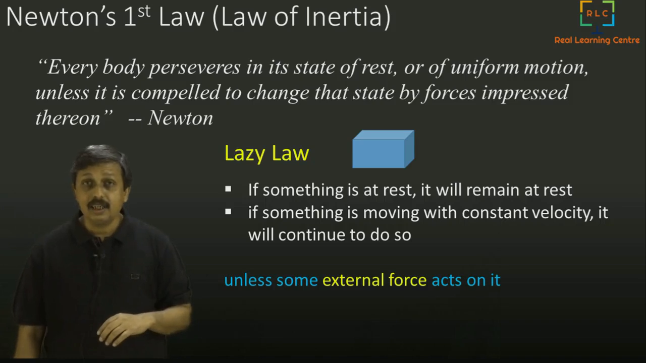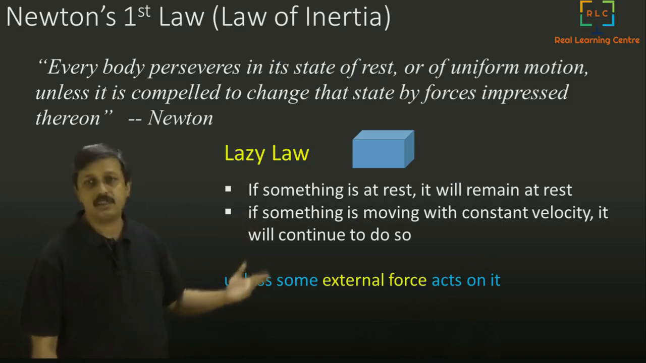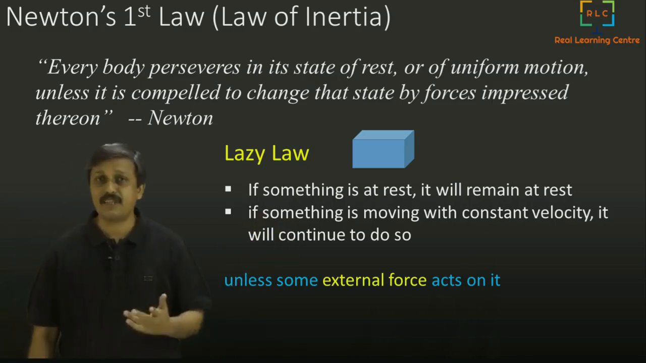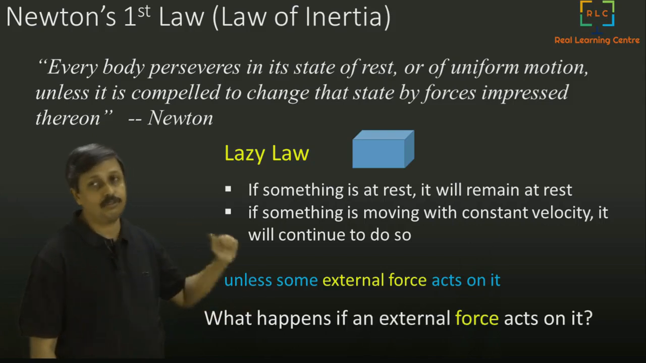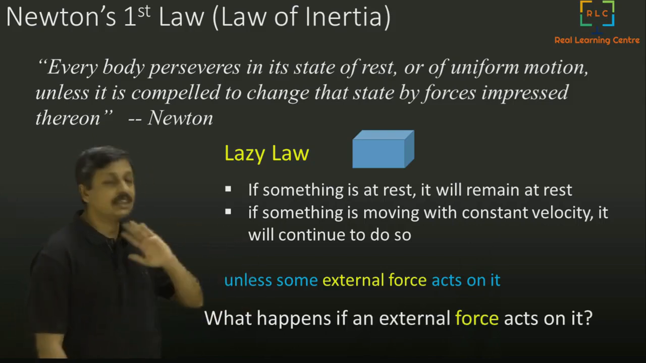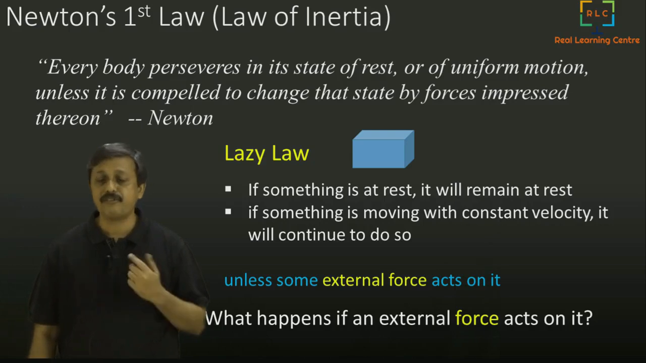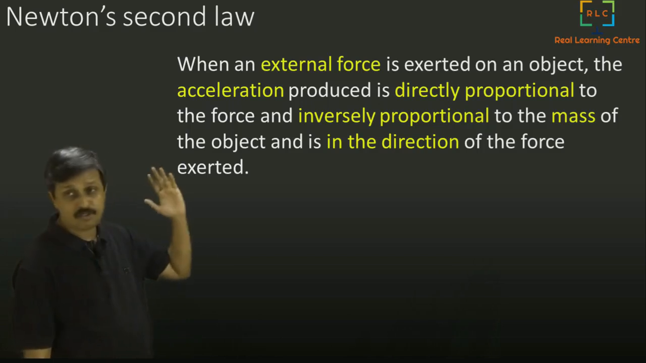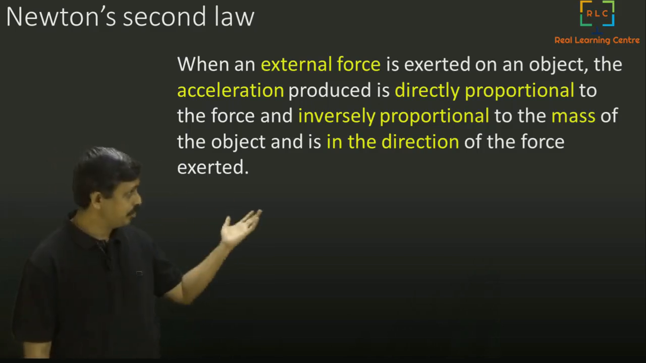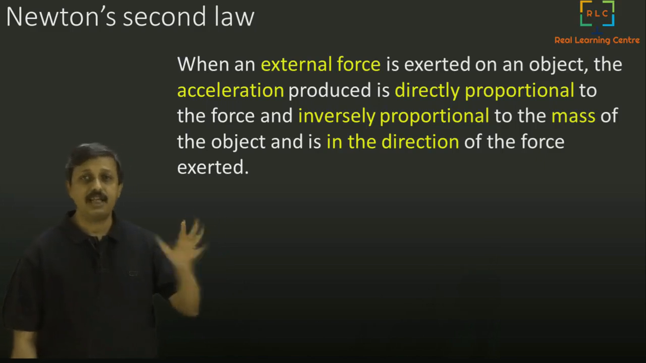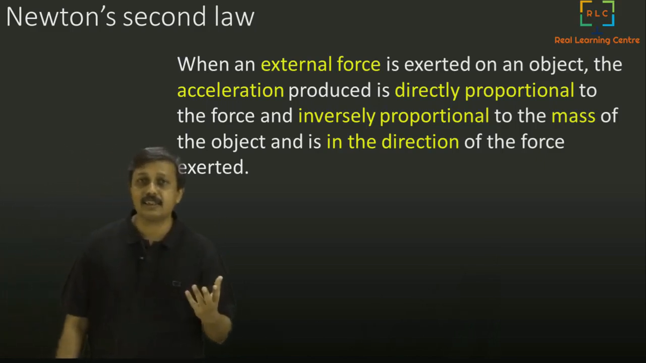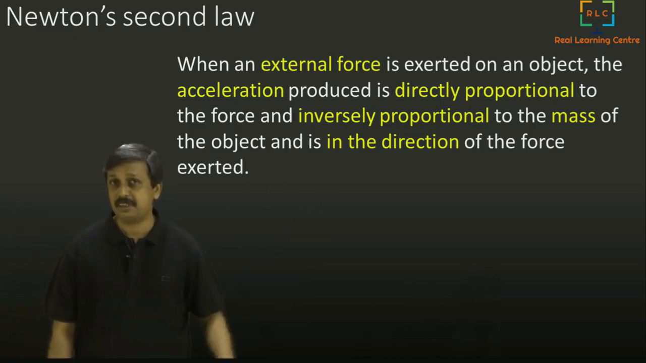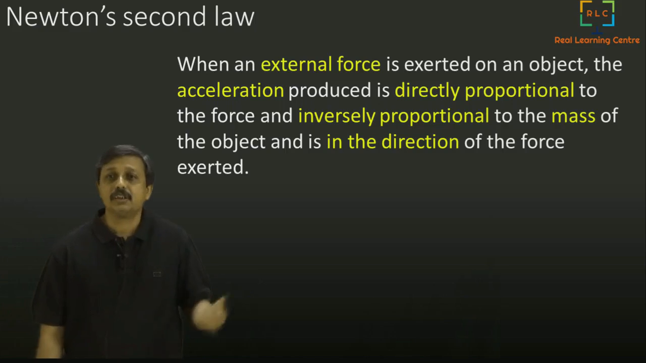And then we talked about when we don't put an external force, the law states that it doesn't change its state of rest or uniform motion. But when you put an external force, what happens? That is the question answered in the second law. So Newton's second law says when an external force is exerted on the object, it accelerates. Accelerates means changes its velocity. That means if it is at rest, it will start moving. If it is moving, it may change its direction or its speed, or it may stop. So these things can happen.